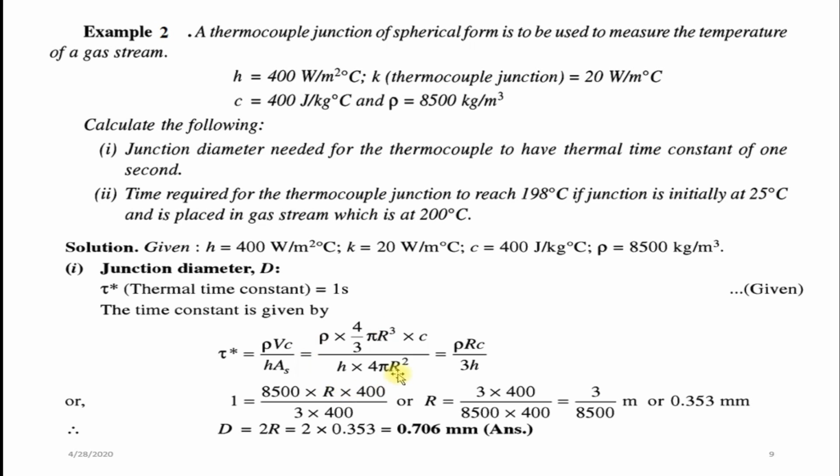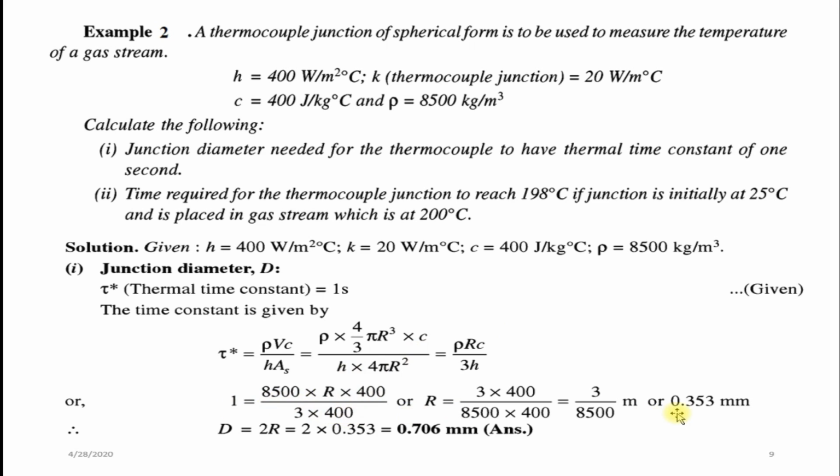If you simplify this equation, you will get rho into r into C divided by 3h. Now you substitute, time constant is given 1 second, remaining all values 8500 into r into 400 divided by 3 into 400.